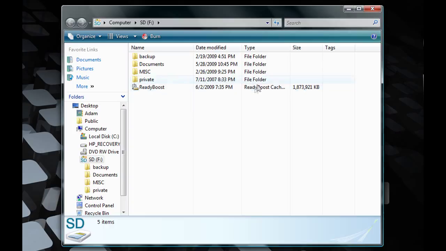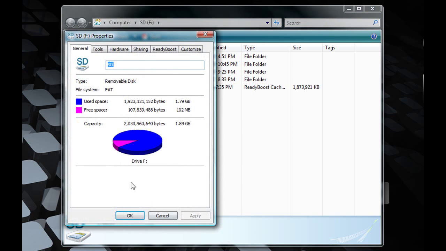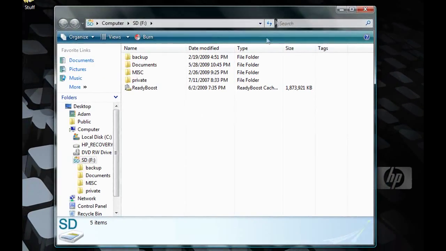A ReadyBoost icon will appear. It shows how big it is and how much you put it as. It really does take up space on the device. I'm using a 2 GB SD card. I don't know how big yours will be.